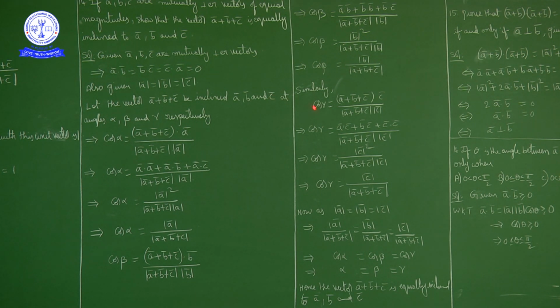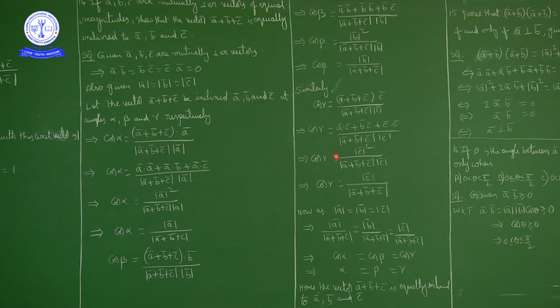Then cos gamma is equal to what we get? Cos gamma is equal to (a bar plus b bar plus c bar) dot product with c bar upon magnitude of a bar plus b bar plus c bar into magnitude of c bar. So cos gamma is equal to numerator, what we get? a bar dot c bar plus b bar dot c bar plus c bar dot c bar upon magnitude of a bar plus b bar plus c bar into magnitude of c bar.